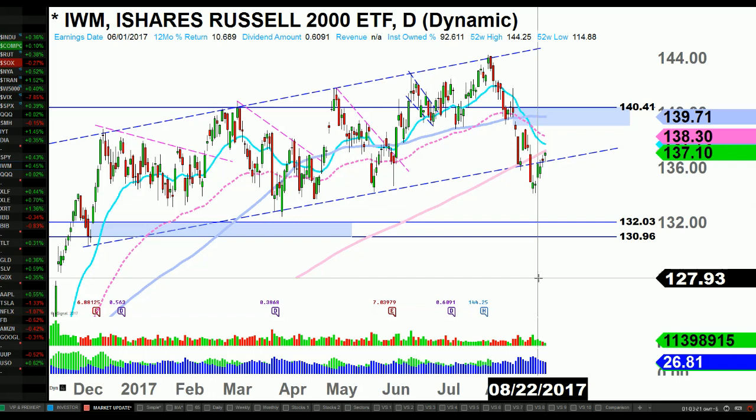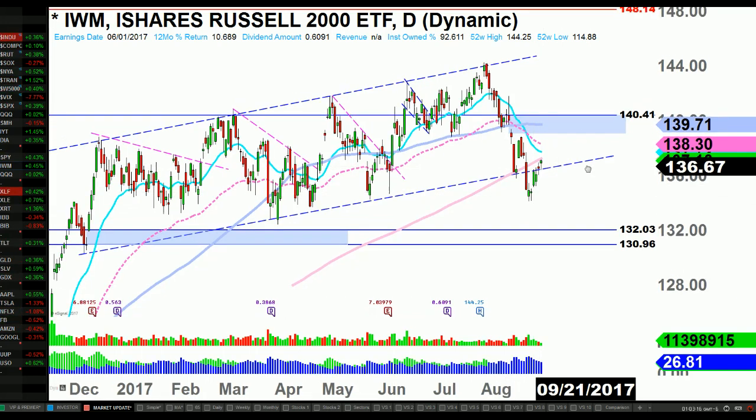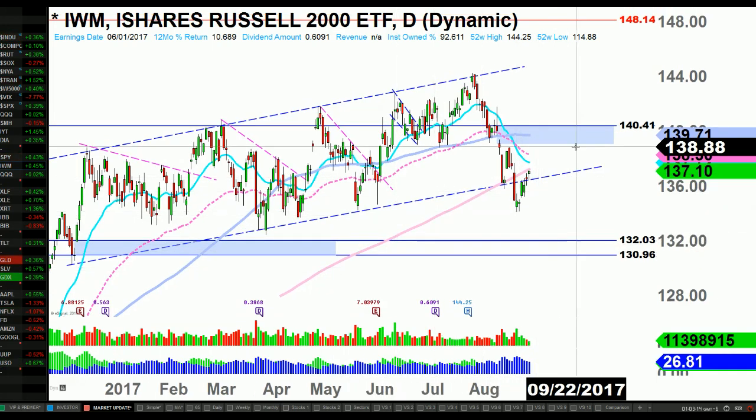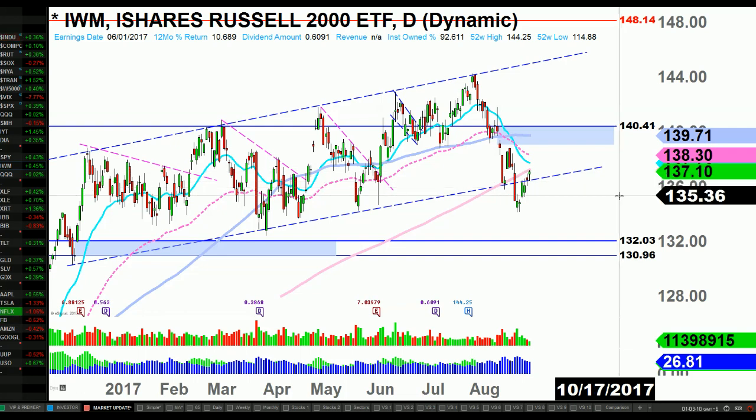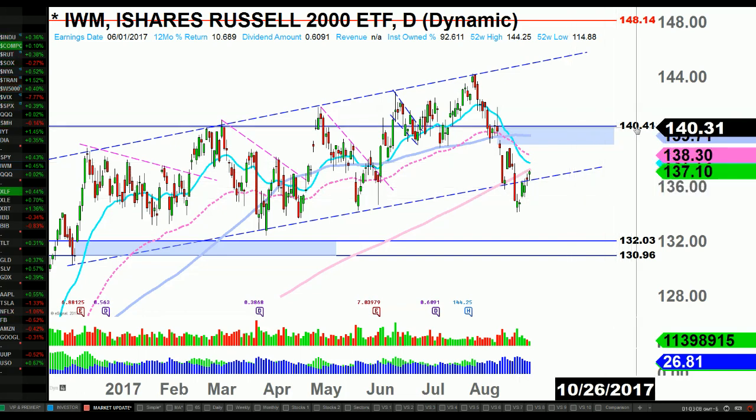Go to your weekly chart and try it again. It is actually still holding. On the weekly, we have a tweezer bottom. So let's see how that plays out. For the Russell 2000 to really break away from this and change the whole demeanor, it needs to get back above 140.